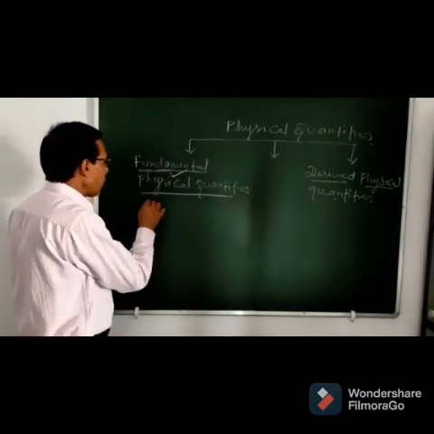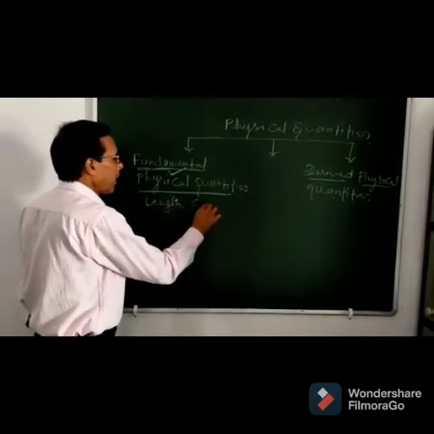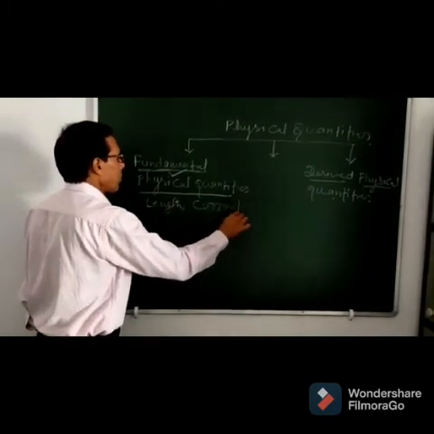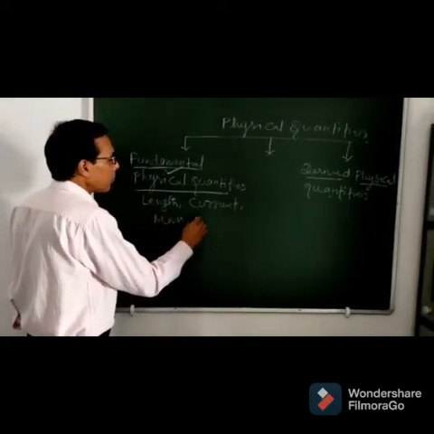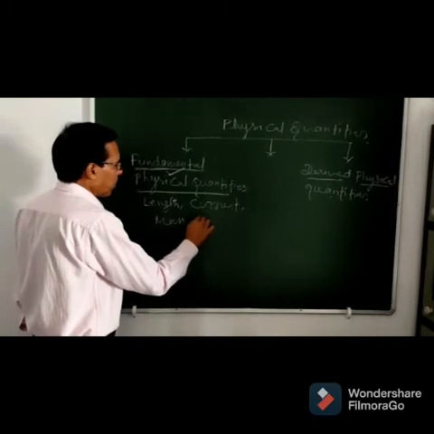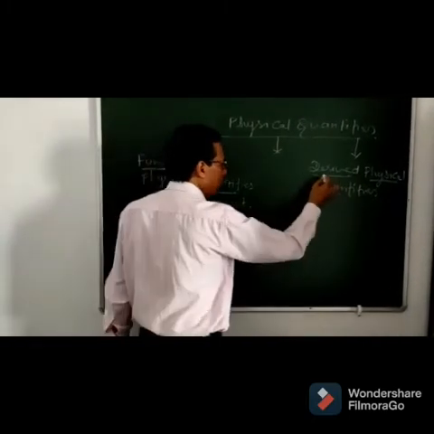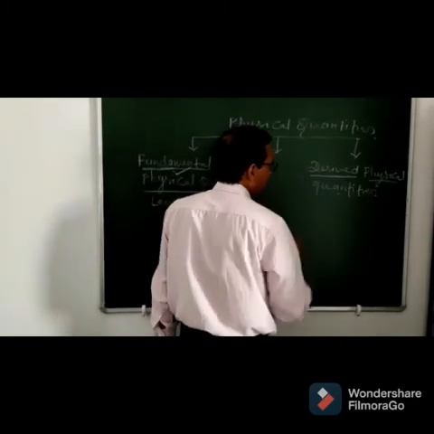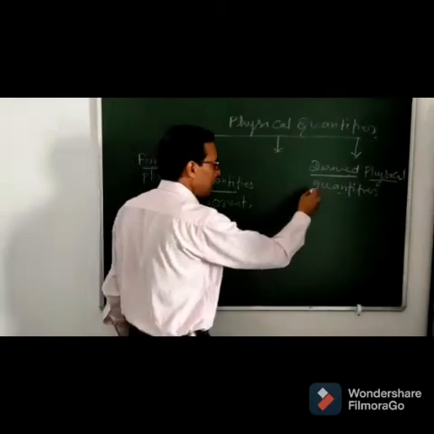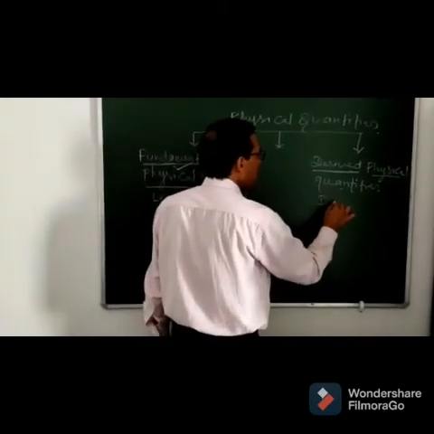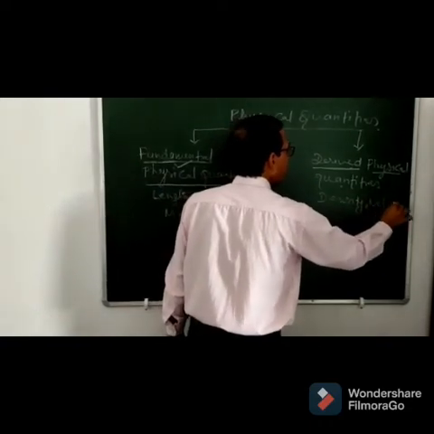As for example, length, current, mass, time are fundamental, and derived physical quantities, which can be expressed in terms of fundamental physical quantities, are for example density, velocity, etc.